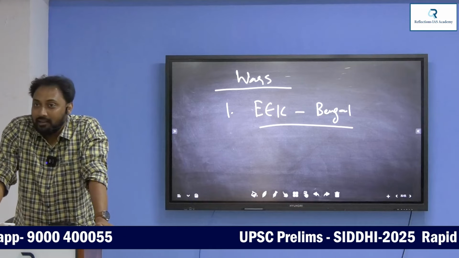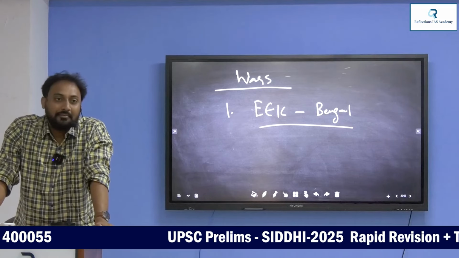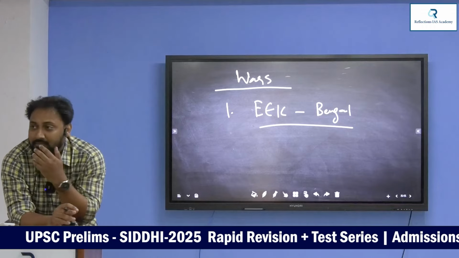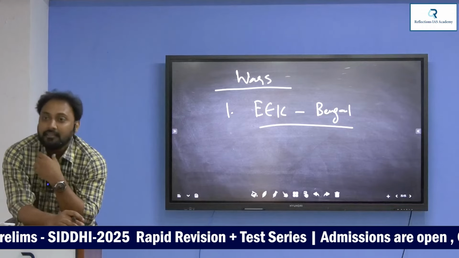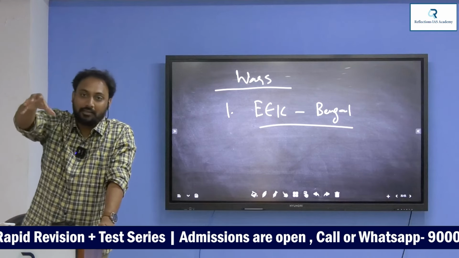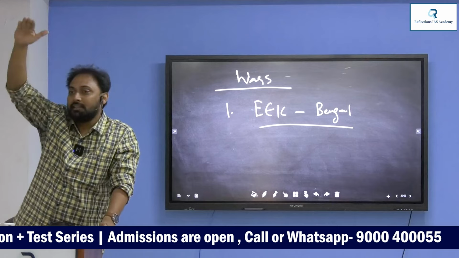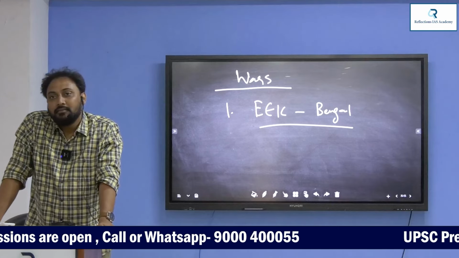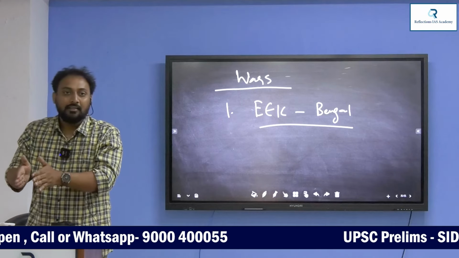Because you have to tell now: the fall of Aurangzeb, the death of Aurangzeb. Tell me, in which year did Aurangzeb die? 1707, not 1707 as 17-7. That is the beginning of the downfall of the Mughals, and then you see the rise of the English. Understand? Because the later Mughals are very weak.